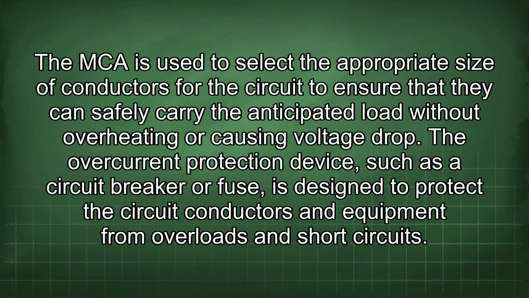The MCA is used to select the appropriate size of conductors for the circuit to ensure that they can safely carry the anticipated load without overheating or causing voltage drop. The overcurrent protection device, such as a circuit breaker or fuse, is designed to protect the circuit conductors and equipment from overloads and short circuits.